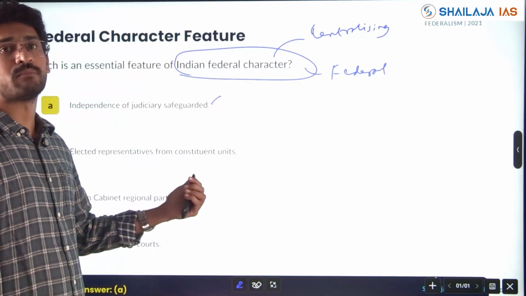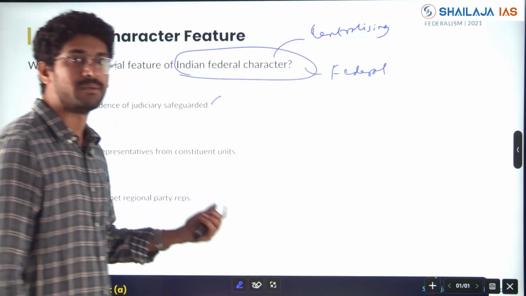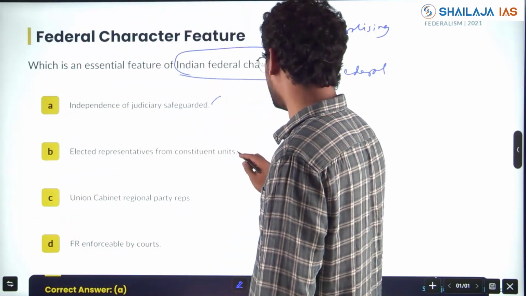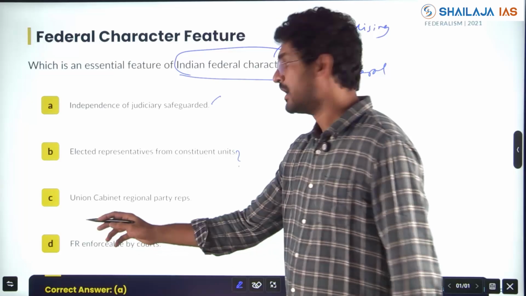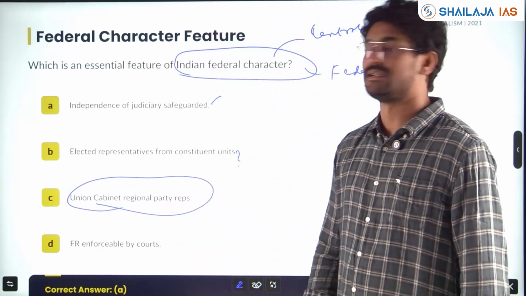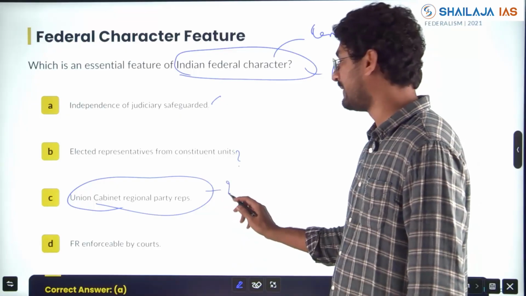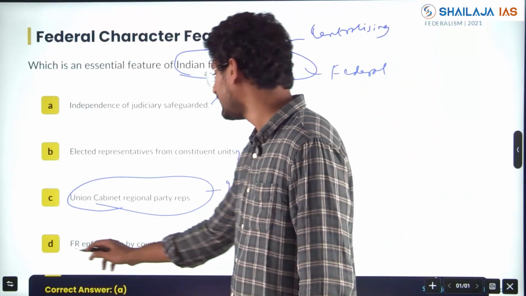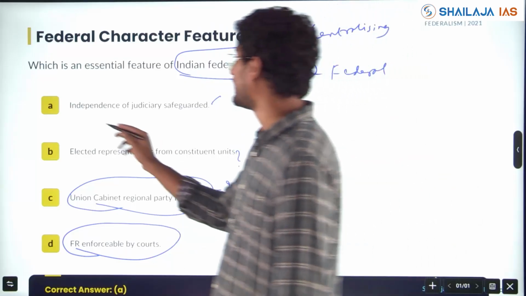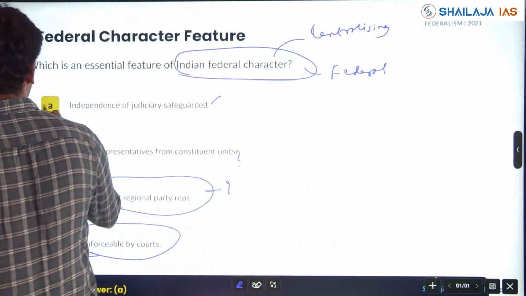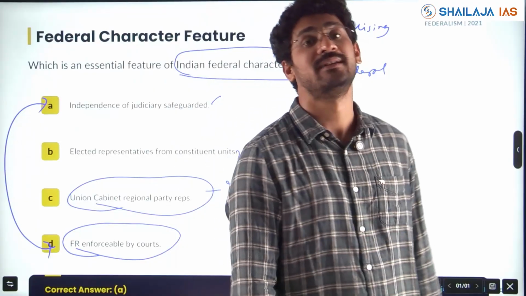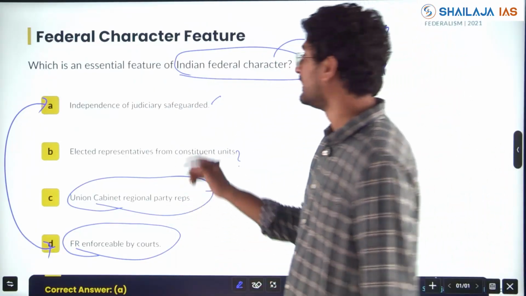Elected representatives from constituent units: they might be elected, in China also you have elected representatives, but it's a centralized government, so it need not be. Union cabinet having regional party representatives need not be directly federal in nature. Fundamental rights enforceable by court: this might be a 50-50 chance, but that doesn't mean it's federal in nature.